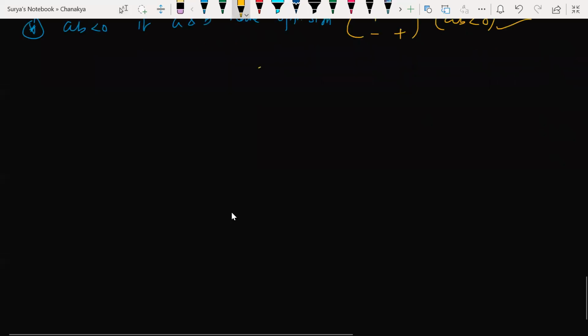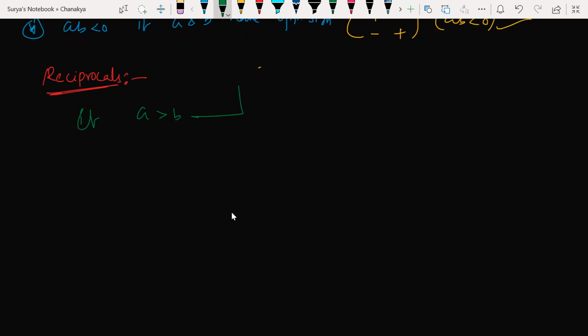Next, if I talk about reciprocals. Reciprocal is nothing but, look at this here. First of all, let me write the definition, the formula for that. A greater than B. If I write 1 by A, 1 by B, this is the reciprocal, isn't it? Next, 1 by A here, 1 by B here.